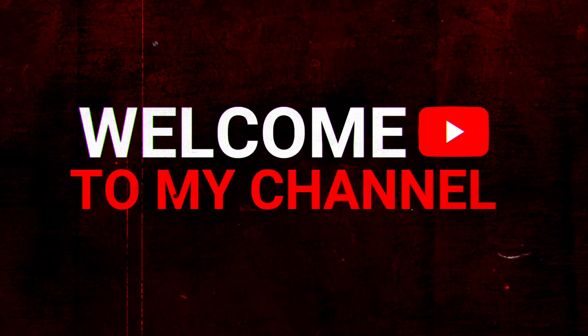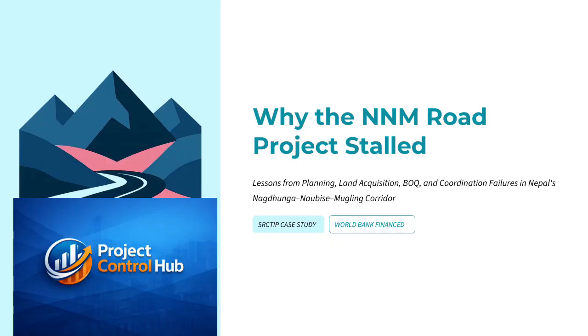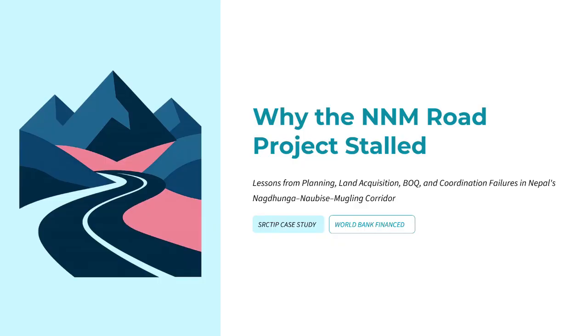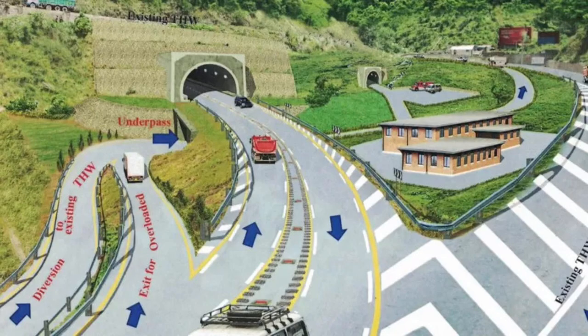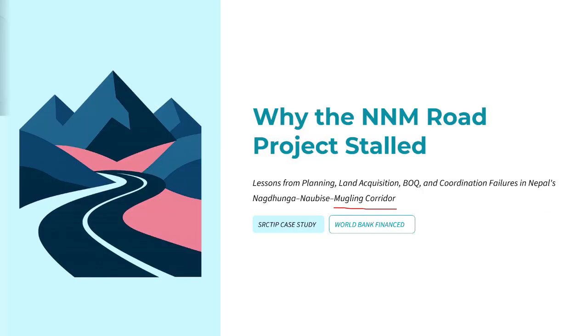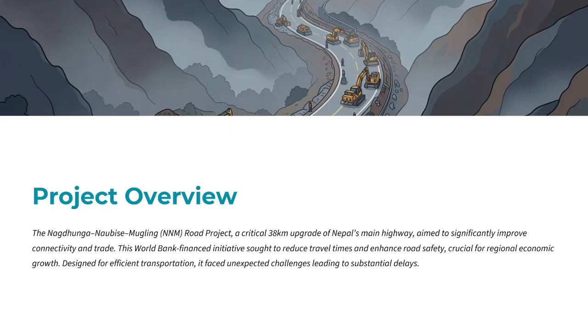In this video, I am going to explain, with a real case example, why the planning role is important. For the real example, I will take one of the projects, the Nagdhunga Naubise Mugling corridor of Nepal, and what lessons we can learn in terms of planning from this project. First, let's understand the project overview.